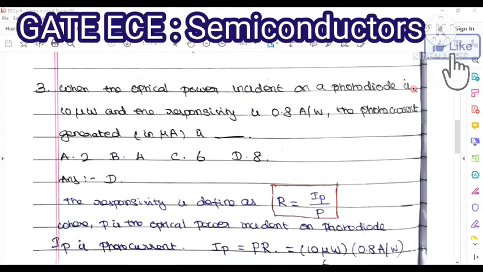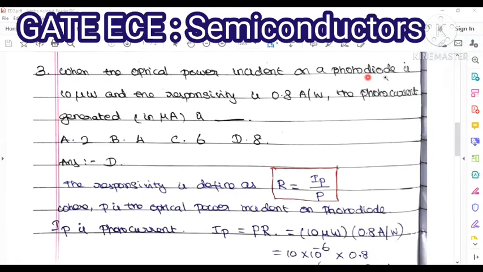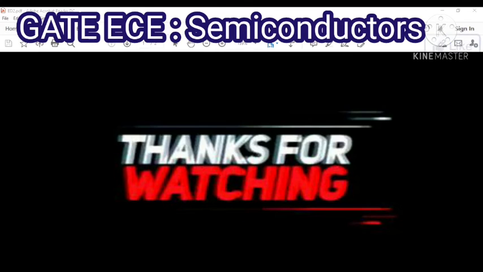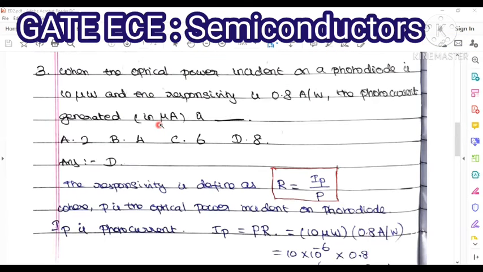When the optical power incident on a photodiode is 10 microwatts and the responsivity is 0.8 amp per watt, the photocurrent generated in terms of microamp is dash. Option A 2, option B 4, option C 6, option D 8. Here the answer becomes option D, that is 8. 8 microamp is the correct answer.